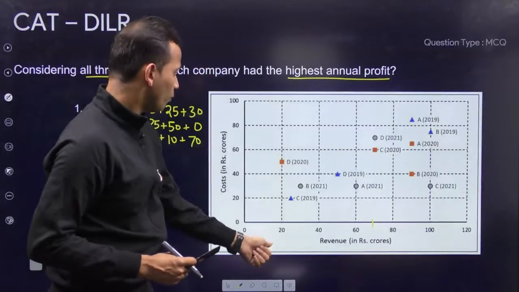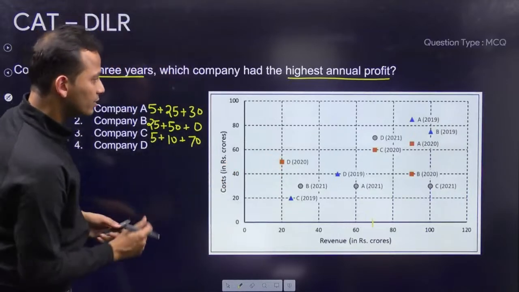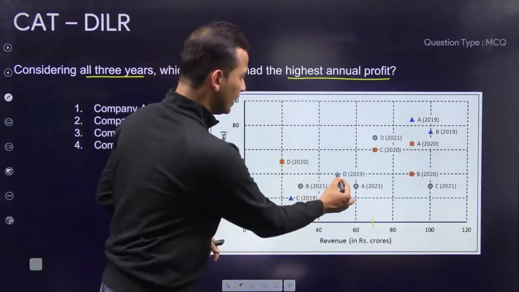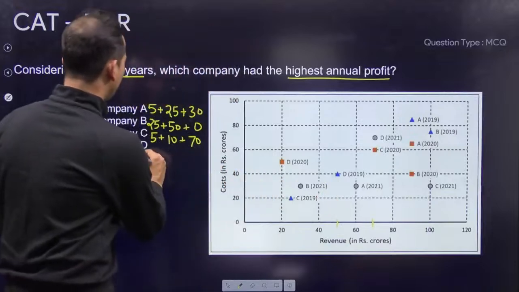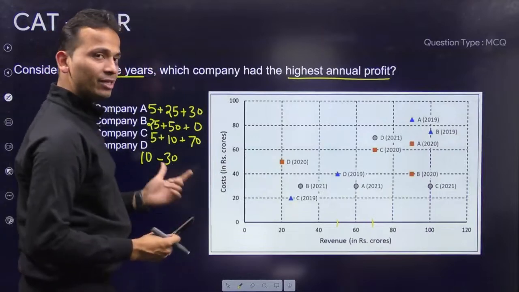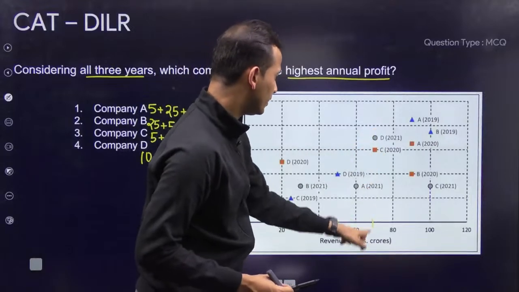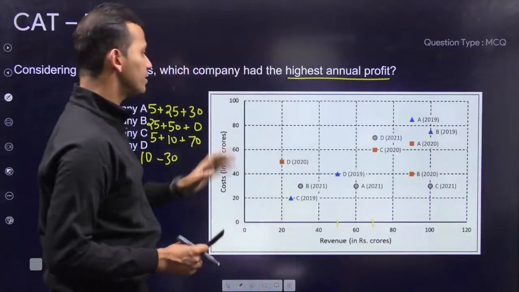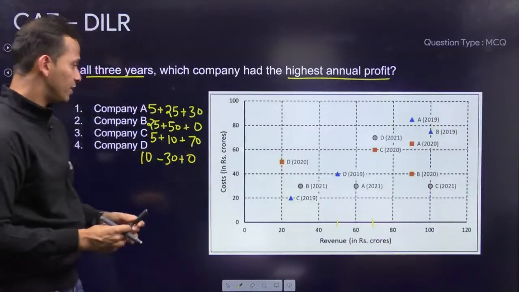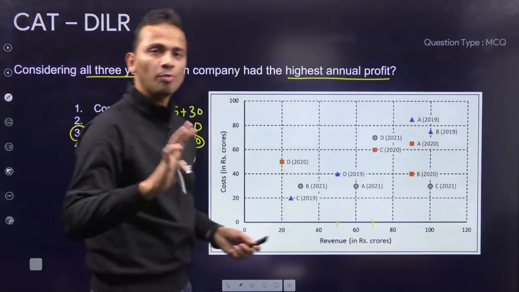कंपनी D 20, ये तो लॉस में चली गई है. So 20 minus 50, that is 2020 का डेटा देखा मैंने, पहले 2019 का देख लेते हैं. Okay, so कंपनी D 2019 50 minus 40, that is 10, then minus 30. अब ये तो profitable होगी ही नहीं ऐसा लग रहा है. कंपनी D last year भी चेक कर लेते हैं. So last year it is 70 minus 70, that is 0. Okay, so among these the highest profit is clearly visible for company C and the correct answer is option 3.